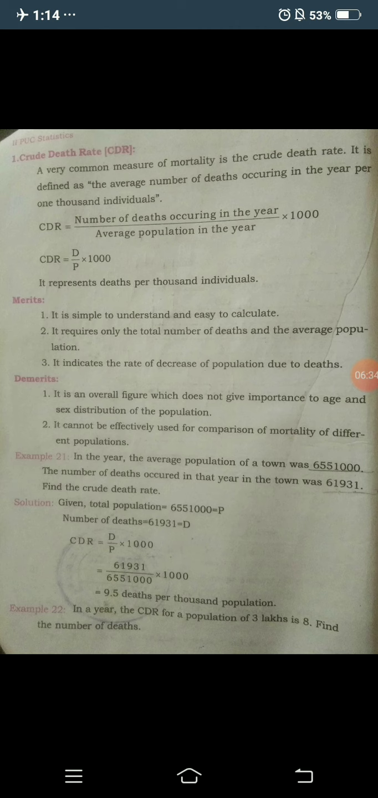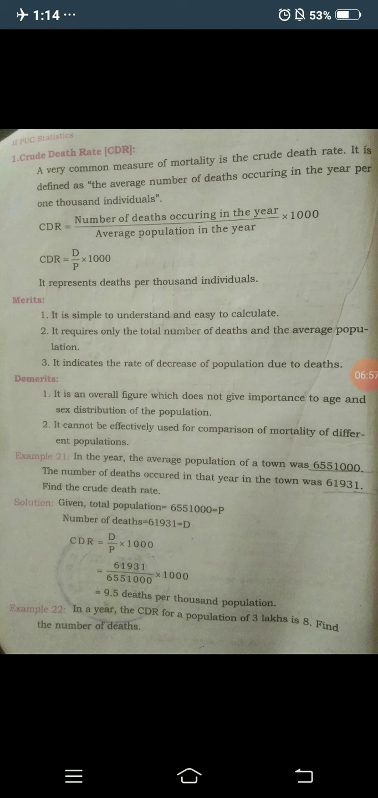Okay, it is same as the crude birth rate. In that we are considering births occurring in the year per 1000 individuals, but in crude death rate we are considering the average number of deaths occurring in the year per 1000 individuals.